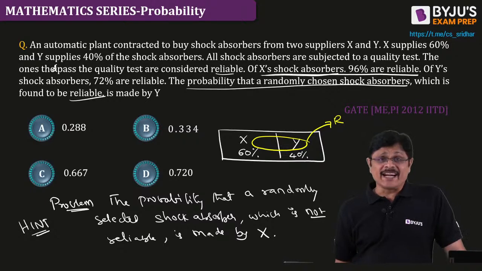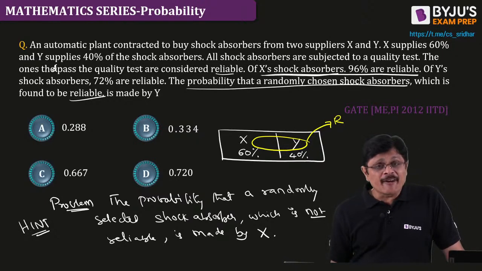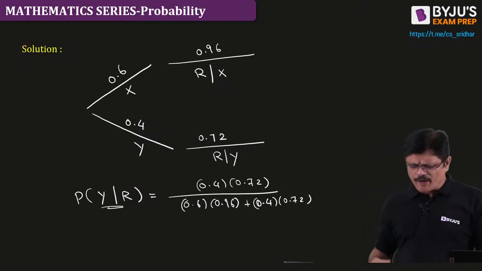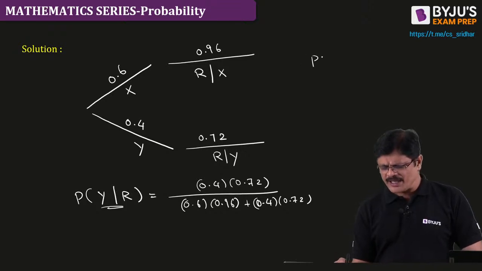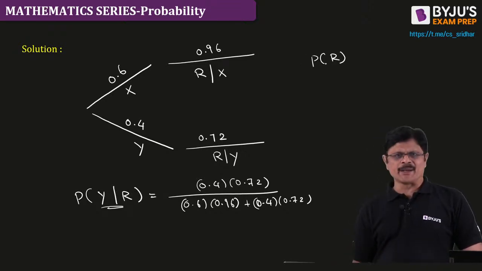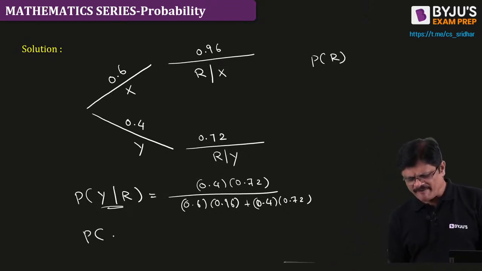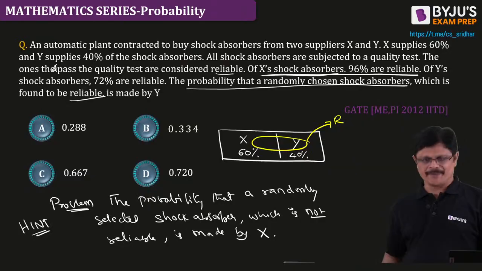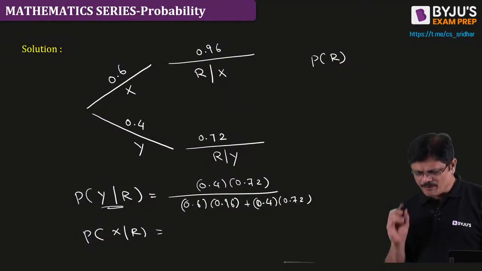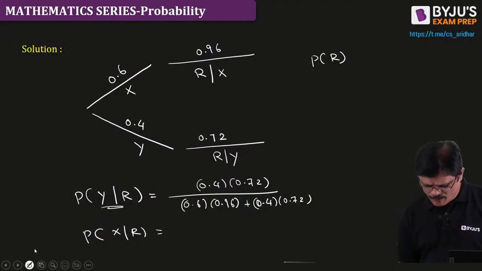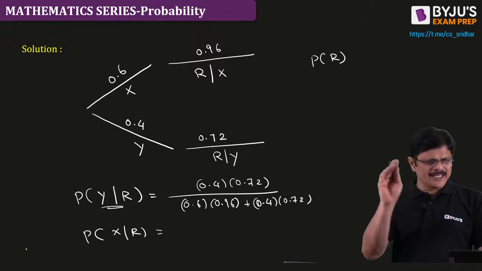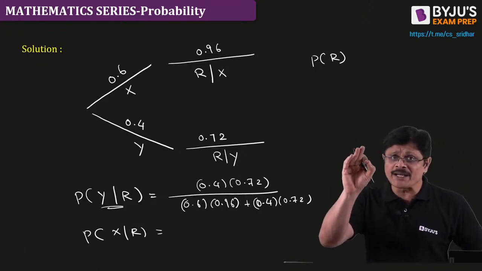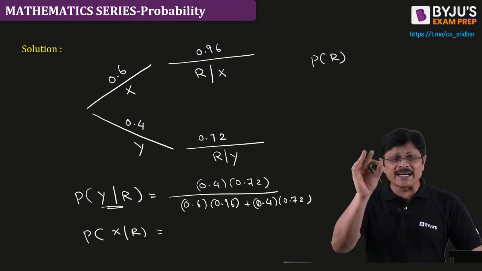This is the second type of variant which you can get from Bayes theorem. The first variant is straightforward. He can ask you total probability, that is probability that it is reliable, or he can ask you probability of Y given R or probability of X given R, which is straightforward. The second type of question is what I asked here. Now, let me give you the hint for this problem. With this I am going to conclude. This is a very important variant. Many times in GATE they ask this question.